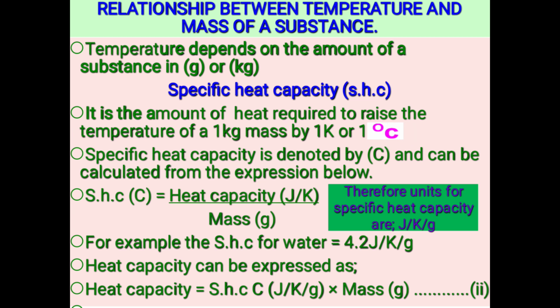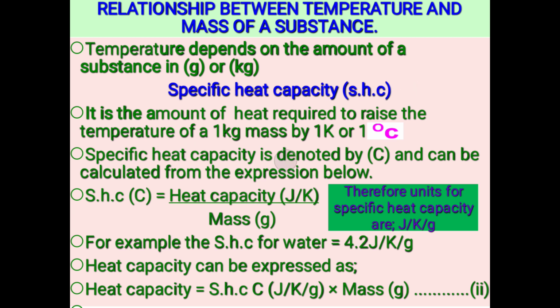The amount of heat you need to raise the temperature of an object of 1 kilogram by 1 Kelvin or by 1 degree Celsius, we call that amount of heat the specific heat capacity.